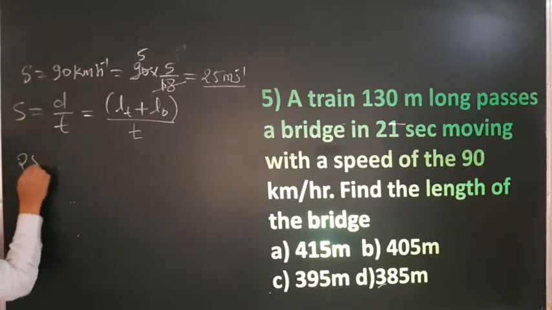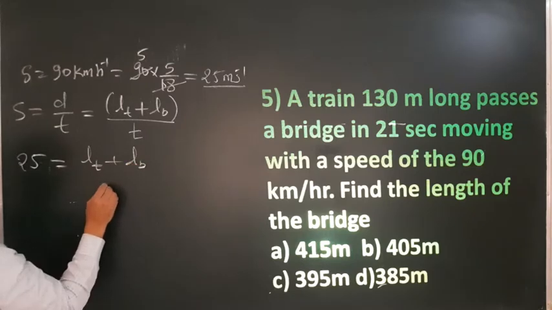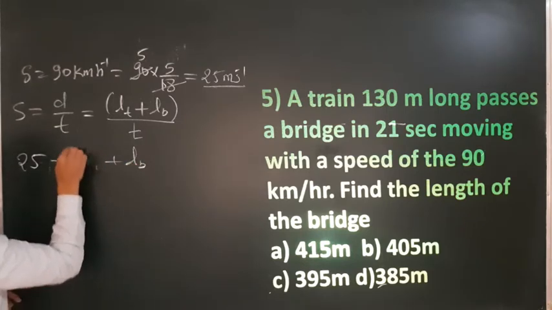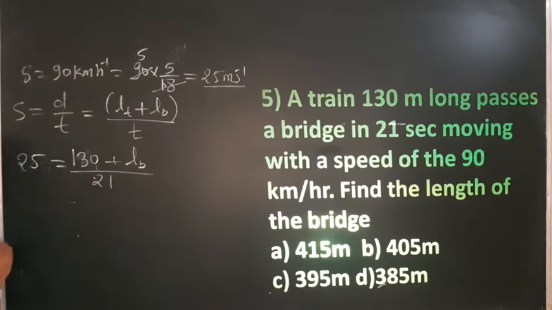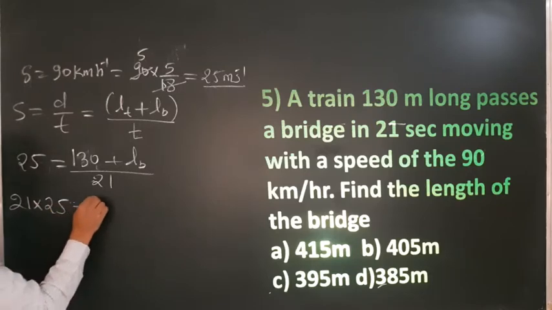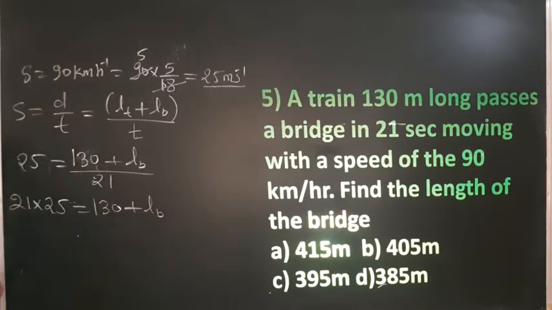Now put the values. Speed is 25, which is equal to the length of the train plus the length of the bridge, divided by time. The length of the train is given as 130, and time is 21. Now multiply 21 here: 21 multiplied by 25 is 130 plus the length of the bridge. 25 into 1 is 25, and 25 into 2 is 50, so you get 525.